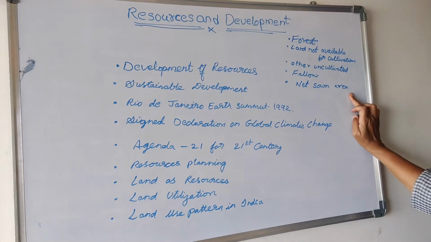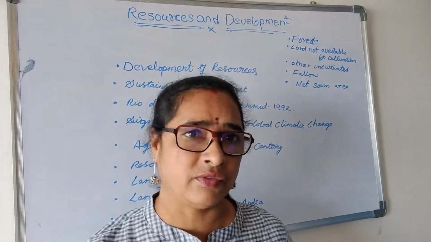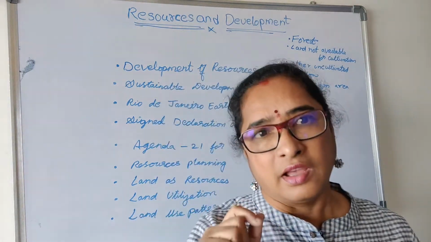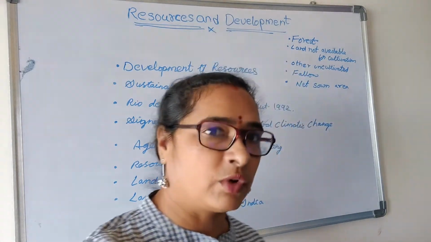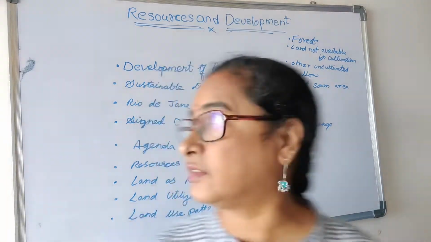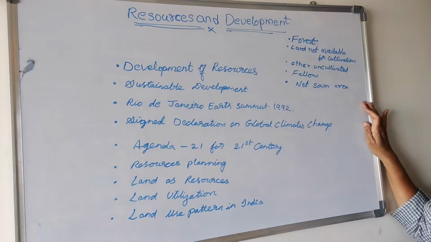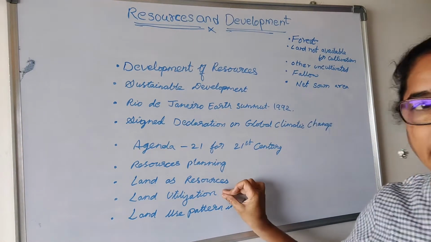The area which is sown more than once in the agricultural year. If we cultivate it more than once in the agricultural year, that land is known as net sown area. So in this way we can utilize the land.